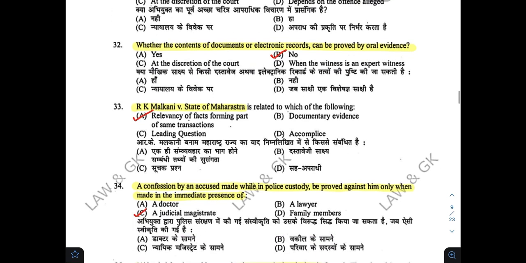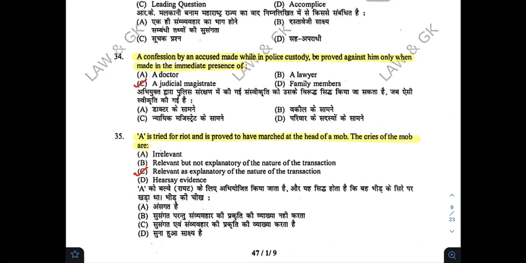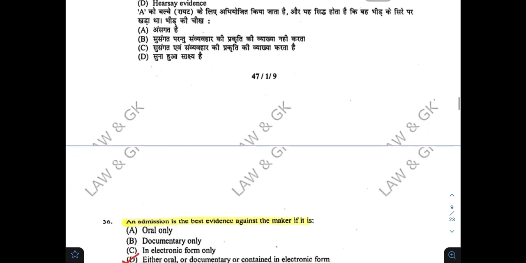R.M. Malkani versus State of Maharashtra. A confession by an accused made while in police custody can be proved against him only when made in the immediate presence of, C. A is tried for riot and is proved to have marched at the head of the mob. The cries of the mob are, C.